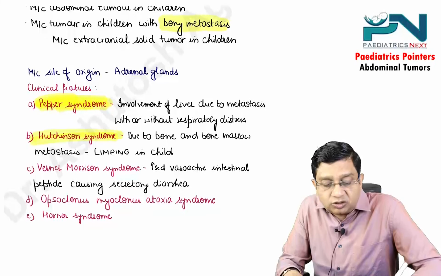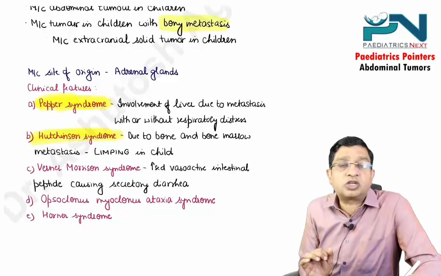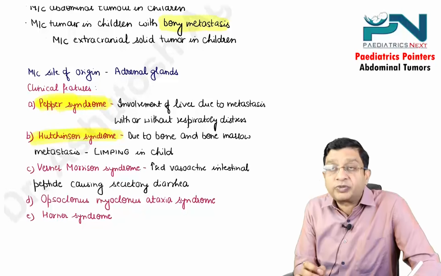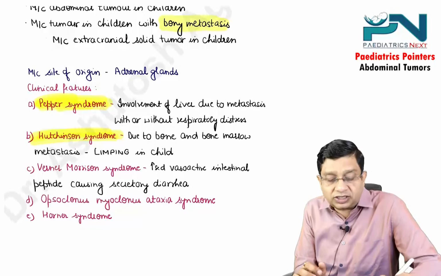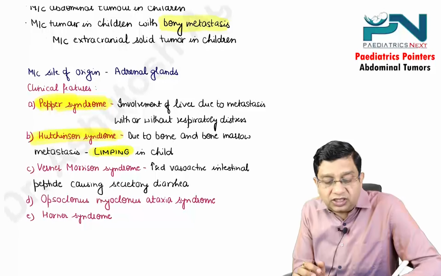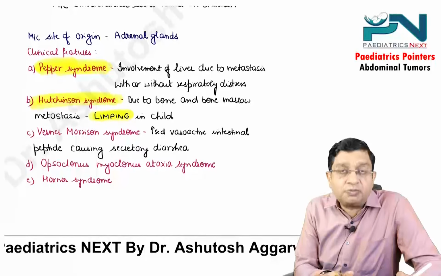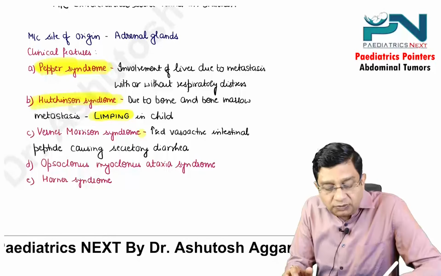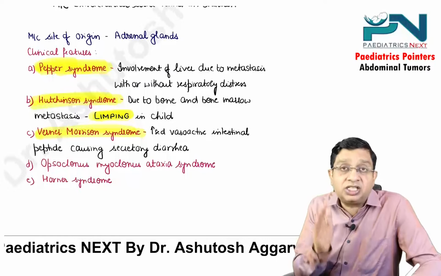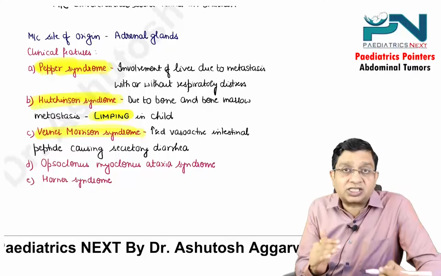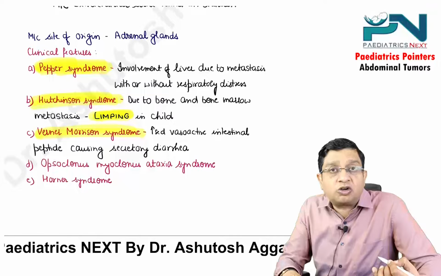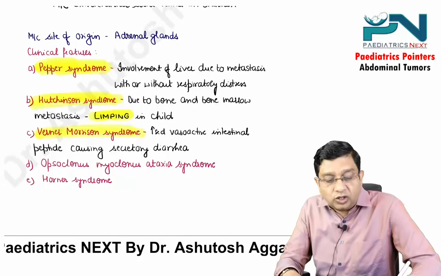Then is Hutchinson syndrome. We have already told you it is the most common tumor with bony metastasis, due to bone and bone marrow metastasis, which causes limping in the child. Werner-Morrison syndrome is the increased vasoactive intestinal peptide, which basically causes secretory diarrhea.